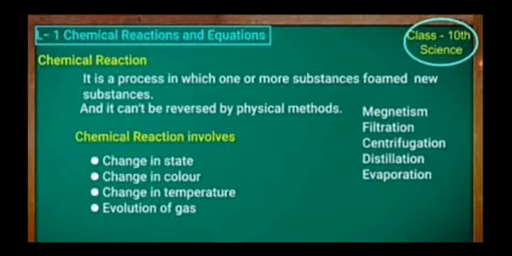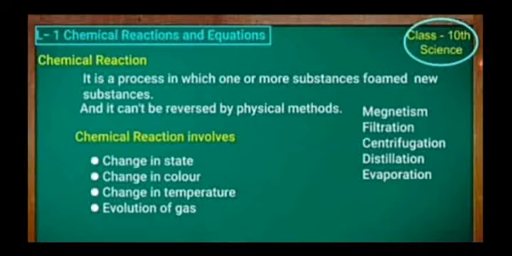Students, consider the following situations of daily life and think about what happens. First, milk is left at room temperature during the summer season. Second, an iron tawa is left exposed to a humid atmosphere. Third, grapes get fermented and food is cooked. In all the above situations, the nature and the identity of the initial substance have changed.